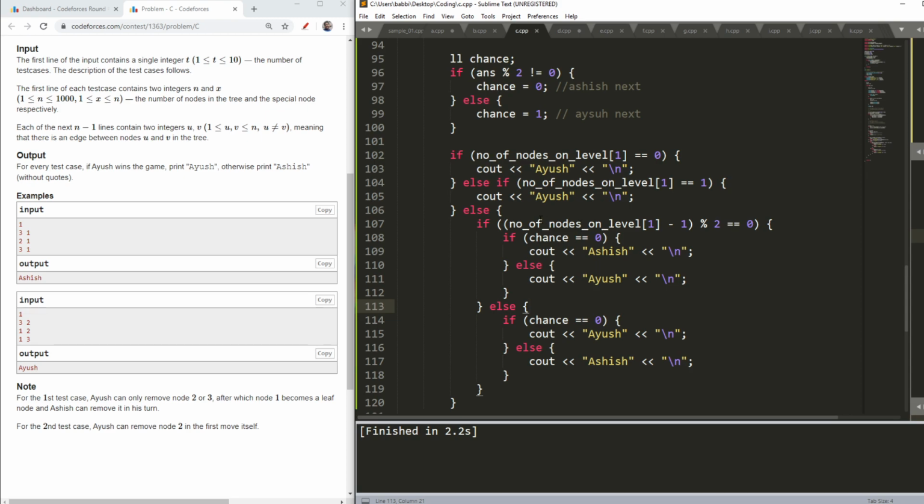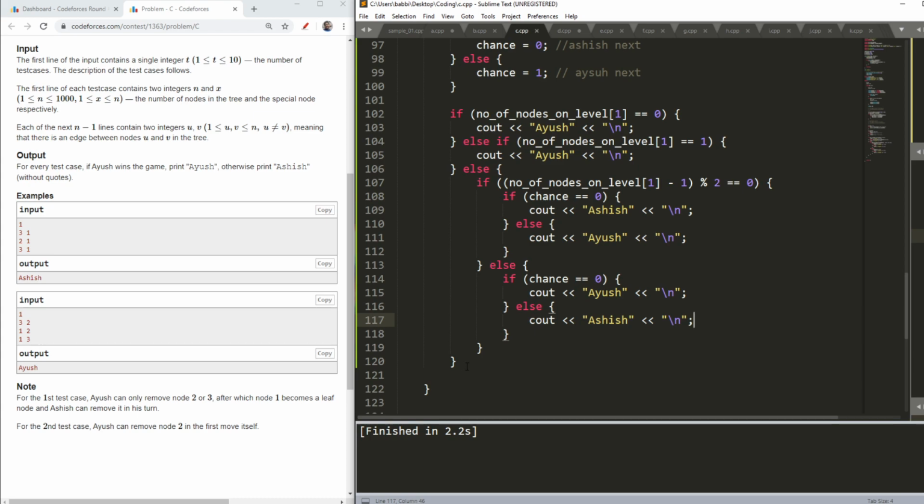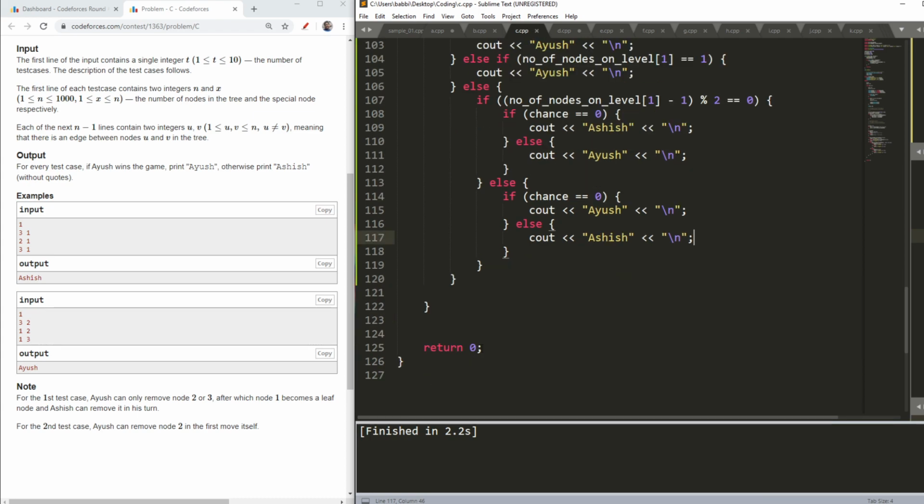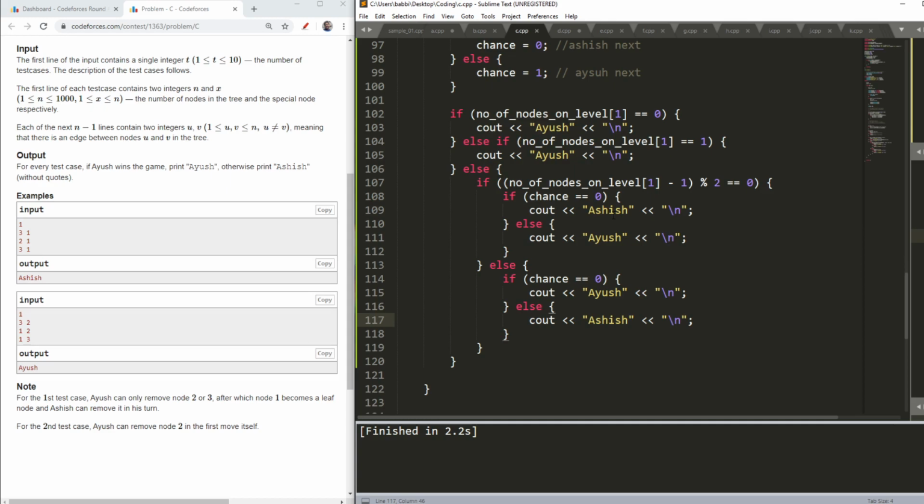And similarly, if my number of nodes at level 1 minus 1 is odd, and Ashish was the first person to play at level 1, then Ayush will be the winner, and vice versa for the other case. So the last condition, as you can see in the else part, is basically on the number of nodes at level 1. From that you will check how many plus or minus you need to do, and at last I will have who the winner was, Ashish or Ayush.